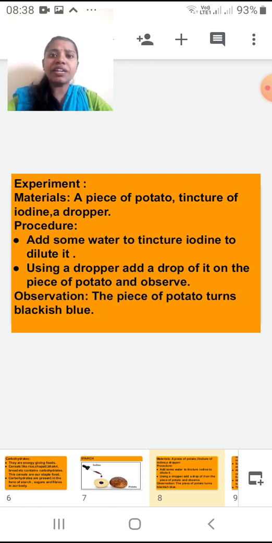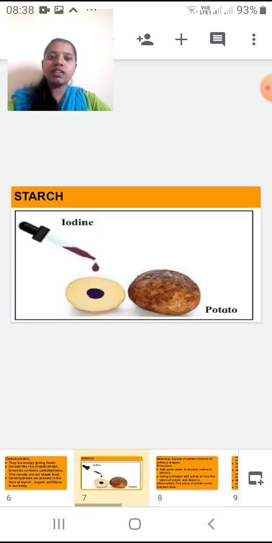So if I want to make it less reactive, then I will add water to it and dilute it. Now using a dropper, add a drop of it on a piece of potato and observe. See here in the diagram again, I have a half cut potato. I have cut the potato in between, and with the dropper I have put the iodine solution. You can see it.